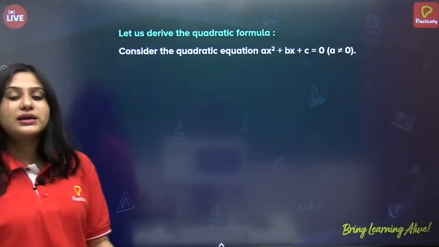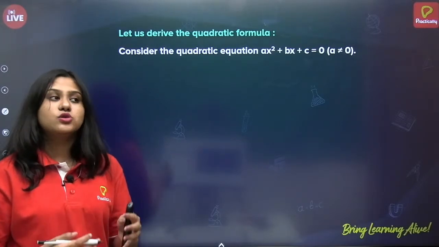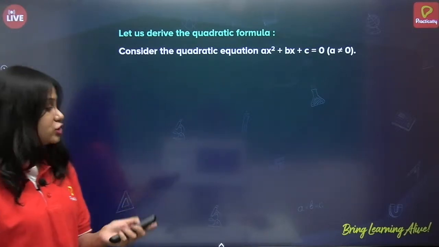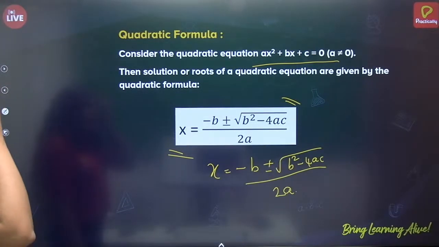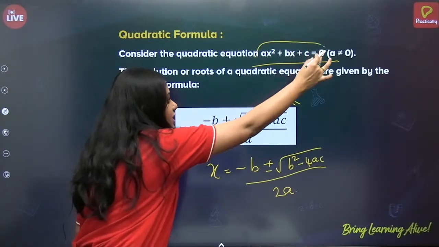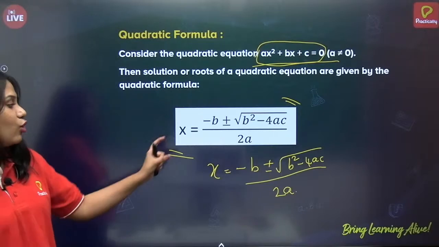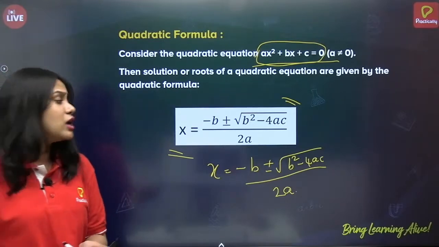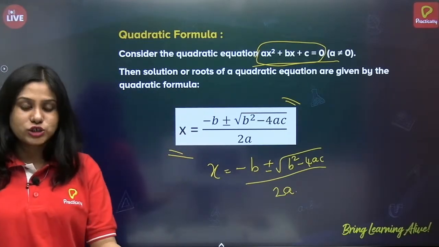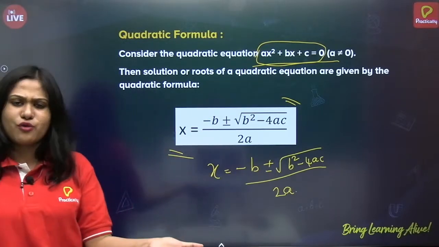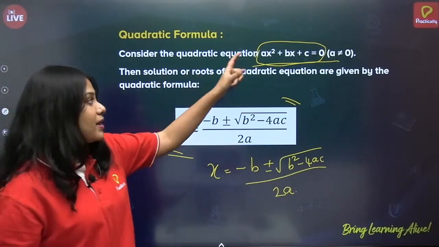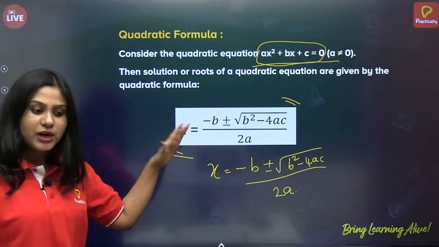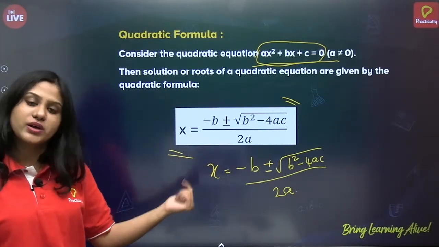But we have to know how it is derived, right? So let us see. First compare the equation. If it is in the form of ax square plus bx plus c, then what is the value of x? Minus b plus or minus under root b square minus 4ac by 2a. So whenever you get a question in the general form of the quadratic equation, just compare what a, b, c are and substitute in the quadratic formula. When you substitute it, you will get the roots or solutions of the given quadratic equation.